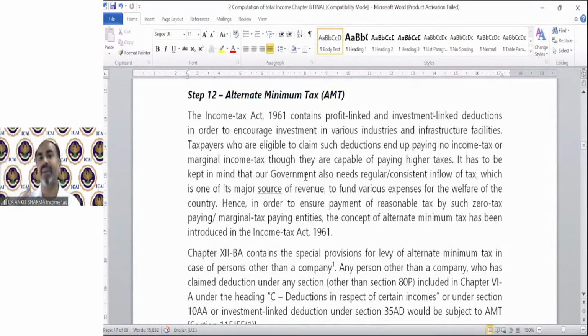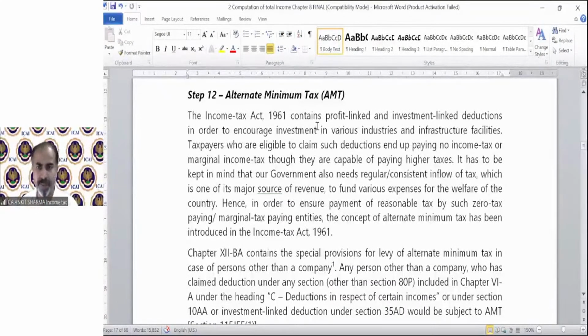Now for AMT, I am just going to tell you how to calculate it, and the practical calculation, the implications, etc. Because the meaning of the concept, why it has been introduced, we just discussed. Okay. The Income Tax Act 1961 contains profit-linked and investment-linked deductions in order to encourage investments.